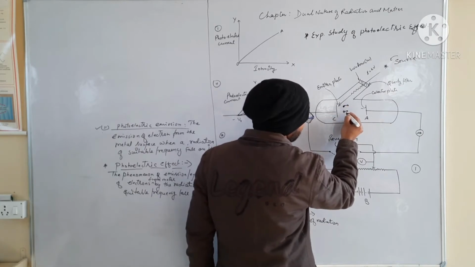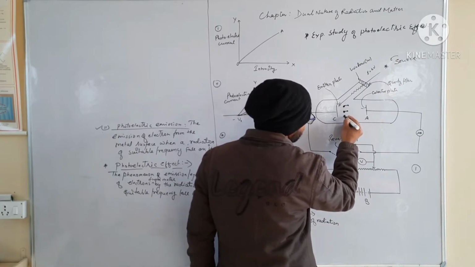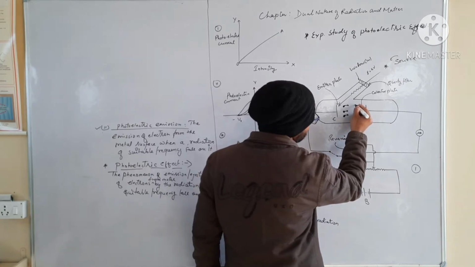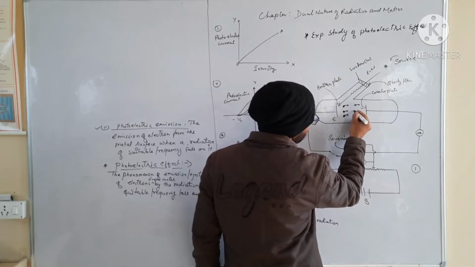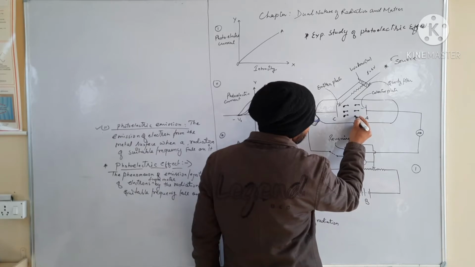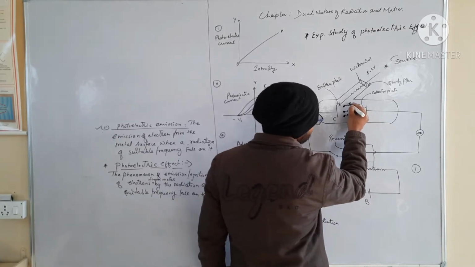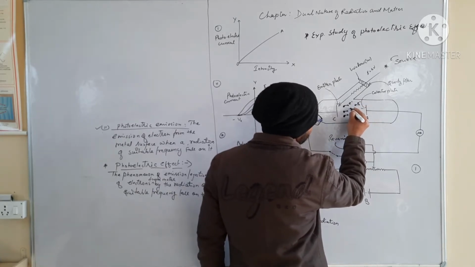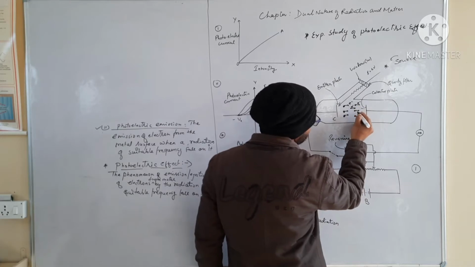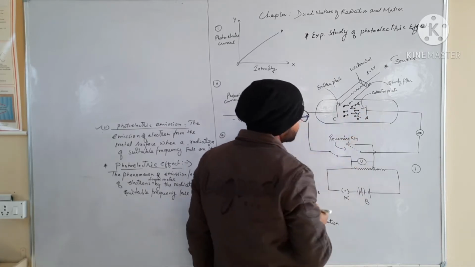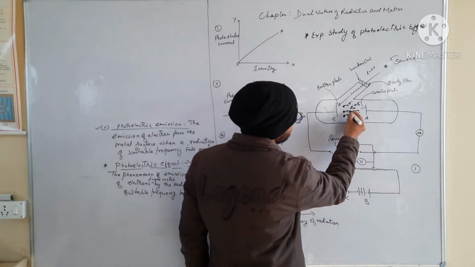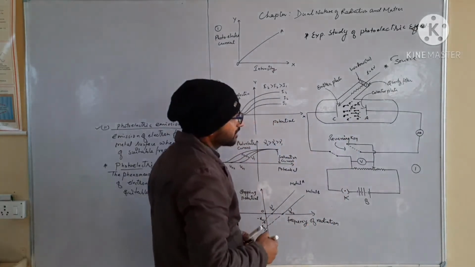And as we know, plate C is negative with respect to A, which means plate A is at positive potential with respect to C. So these electrons will start moving toward the direction of A. Point clear? These electrons will move toward the direction of A.